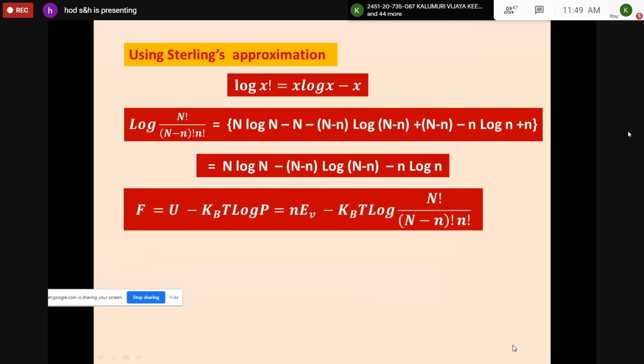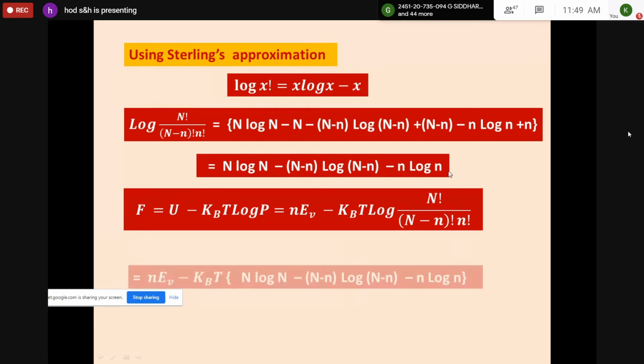After that, you should substitute in free energy. F is equal to nεV minus kBT log of N factorial by (N minus n) factorial into n factorial. This is our expression, what we did earlier. In this, instead of log N factorial by (N minus n) factorial into n factorial, you should substitute this one: N log N minus (N minus n) log (N minus n) minus n log n.